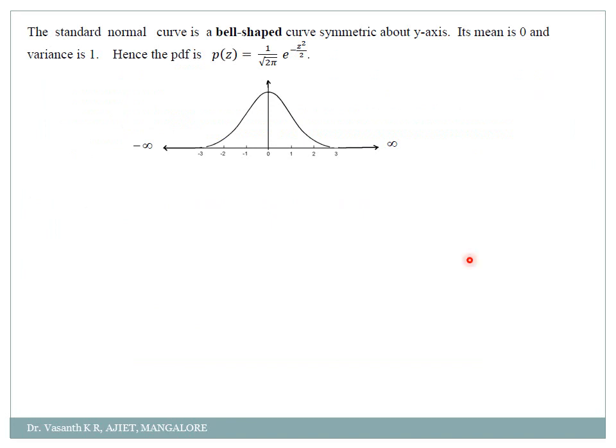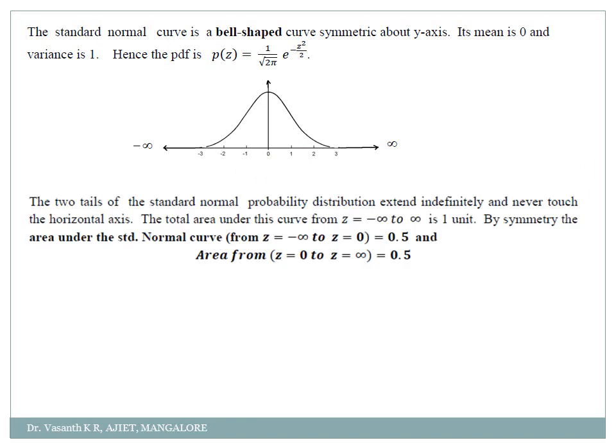Now here, as I said, this normal distribution is from negative to positive, correct? So the normal distribution curve is like a bell shape. This we call a bell shape, which is symmetric along the y-axis. Its mean is 0 and variance is 1, hence the probability distribution is p of z is equal to the same formula. You just forget about that, you just remember the graph. It is a bell shaped graph.